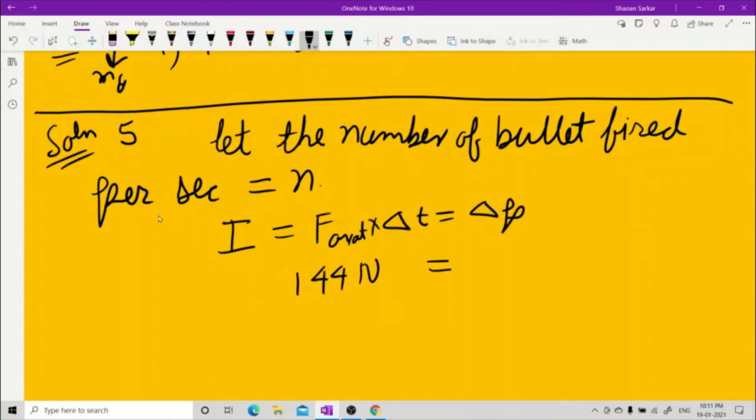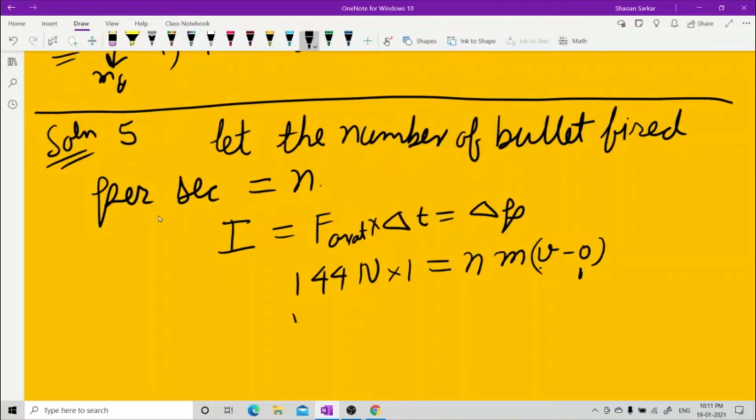And the change in momentum: initially the bullets were at rest, so the initial momentum is 0. Now they are moving, and how many of them? n. The number of bullets that can be fired per second is what they are asking, so let us take the time as 1 second.